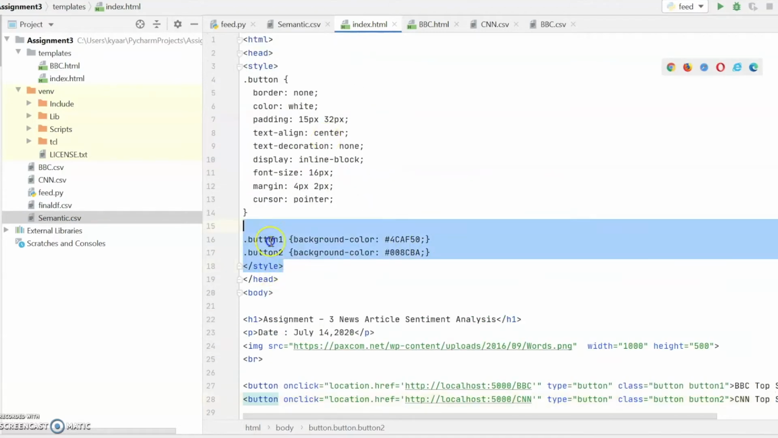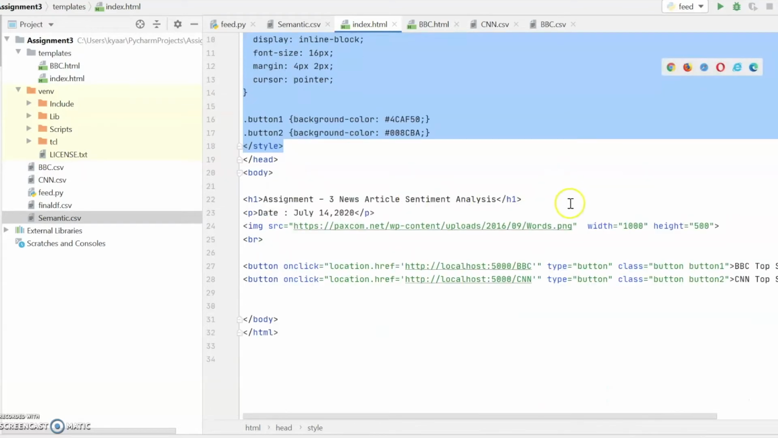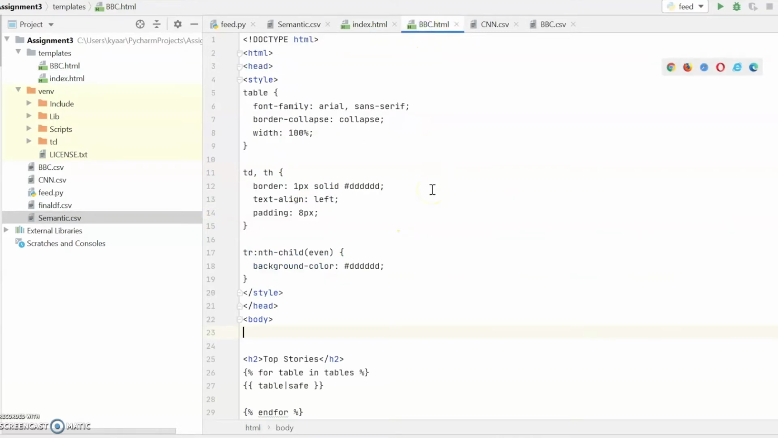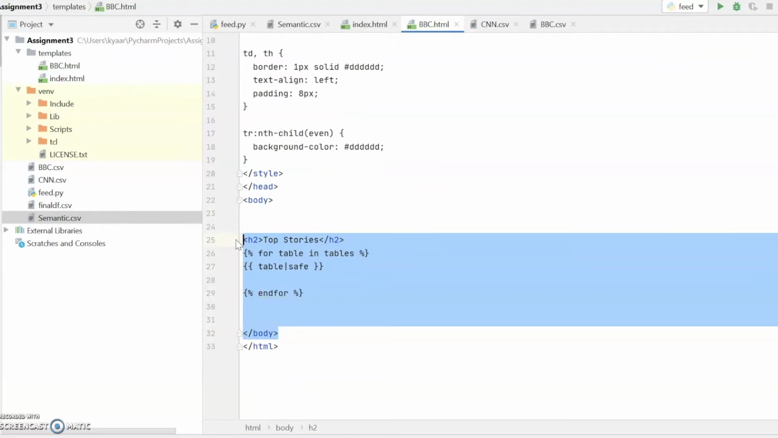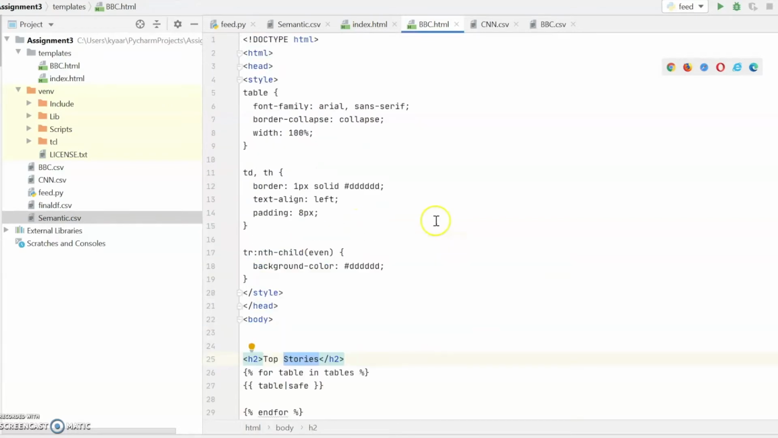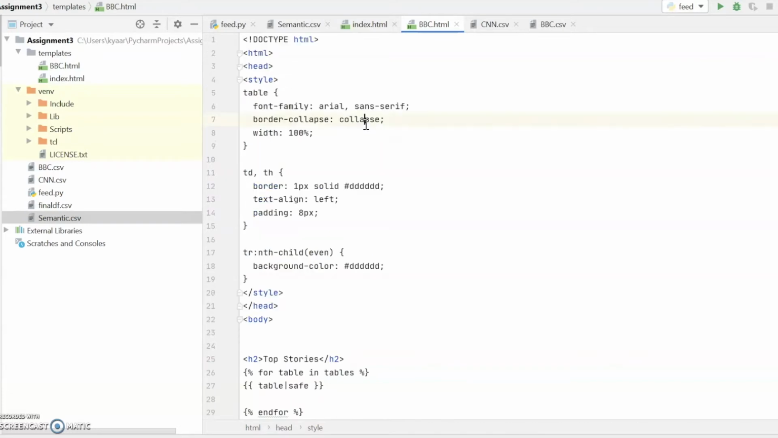This is our style. We are using the styles for the button styles. This is the H1 title, and this is the date which we want to show on the index page. This is our BBC document. We are using a table because we want to show the data in table format, and it will take all the entries one by one. The same HTML we are using for CNN also, because we are saving the same type of pattern in both.